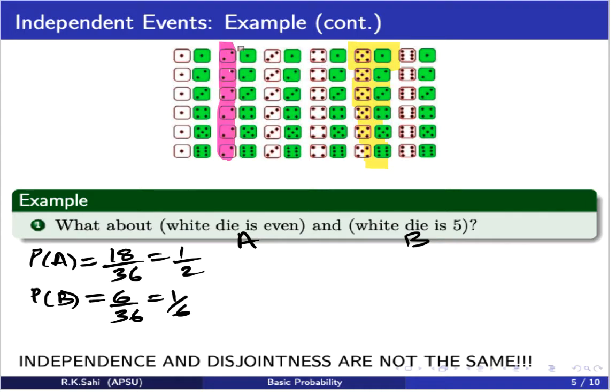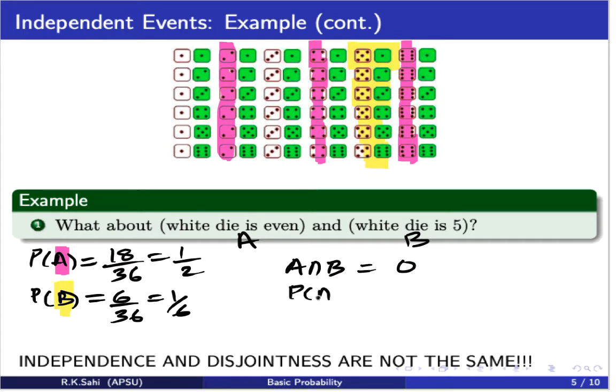Because if you look at the intersection, the 2's here, the 4's here, and the 6 here. Okay. That's this probability of A for us. And this is probability of B. Do they have anything in common? They have nothing in common. So we see A intersection B is 0.